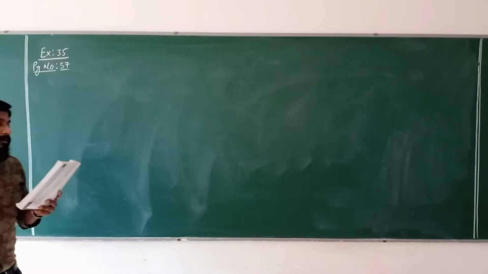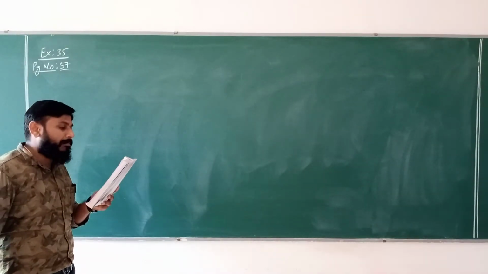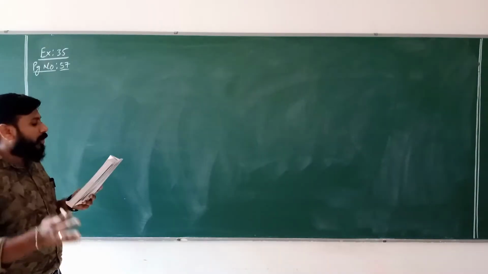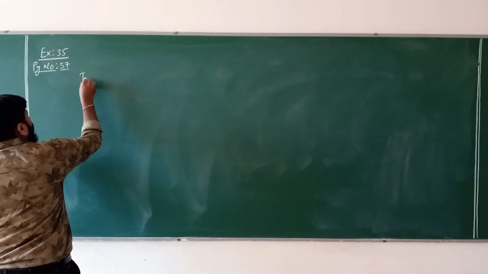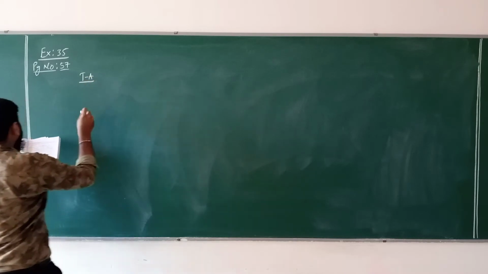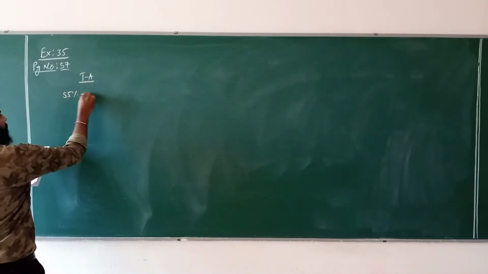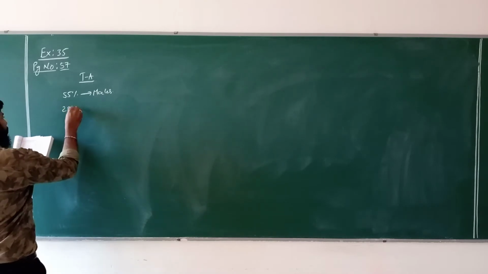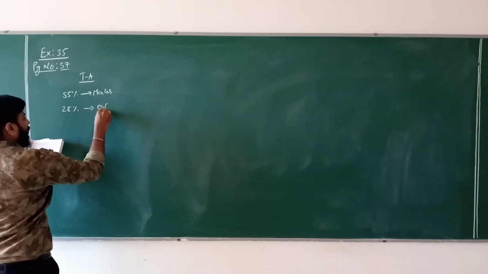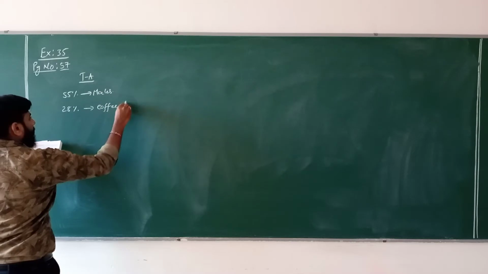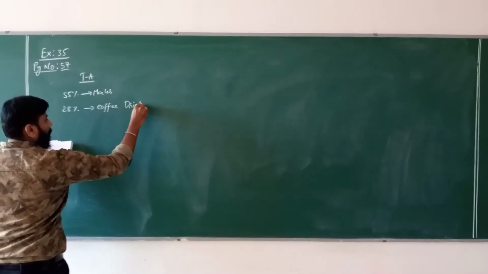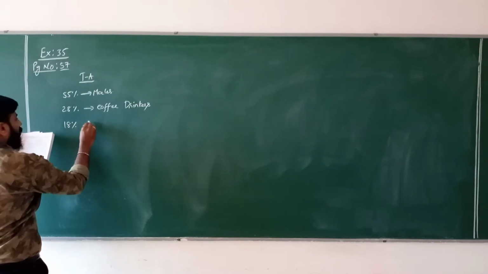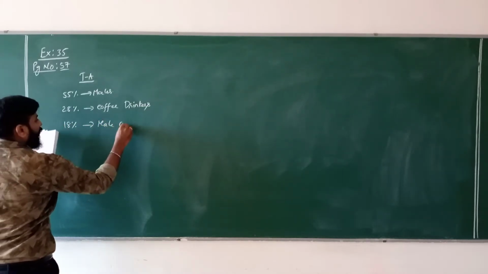Tabulate the following data about the coffee drinking habit in 2 towns. Town A information: 55% males, 28% coffee drinkers, and then 18% male coffee drinkers.